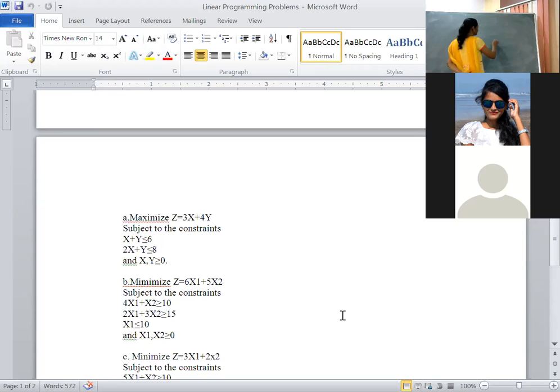For example, I have taken the constraint 2x plus 4y less than or equal to 20. You know that this is a linear constraint. Substitute x is equal to 0, y is equal to 0. That means 0 is less than or equal to 20. The condition is satisfied. Next, your own values. X is equal to 1, y is equal to 1: 2 plus 4, 6, less than or equal to 20. Yes. Substitute x is equal to 2, y is equal to 2: 4 plus 8, 12, which is less than or equal to 20. That means it should satisfy. If it exceeds 20, then it violates the rule.